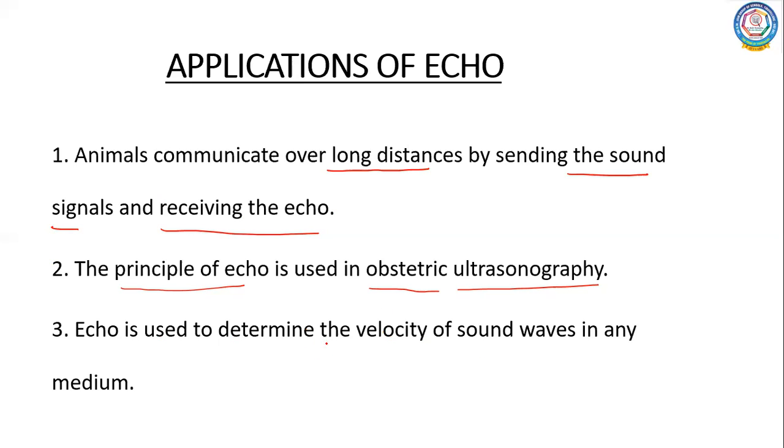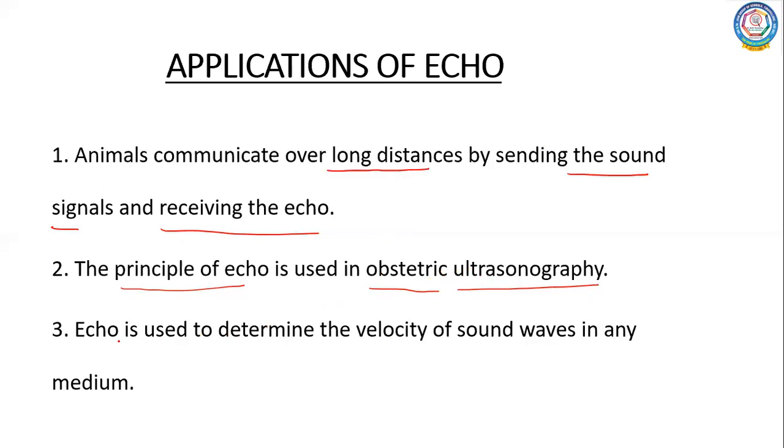The images of that developing embryo are obtained by the principle of echo, and this is considered to be a safe testing tool, as it does not produce any harmful radiation. So this method is used to view the images of the developing embryo. This is the second use of echo.